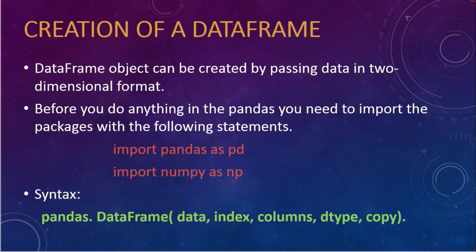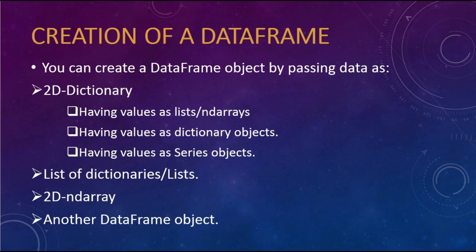Next parameter is columns. This is for column labels and this is also an optional parameter. If you do not provide any values in the columns parameter, by default it starts from 0 onwards. Next parameter is dtype, that is the data type of each column. Next one is copy. It is used for copying of data. By default it is false.